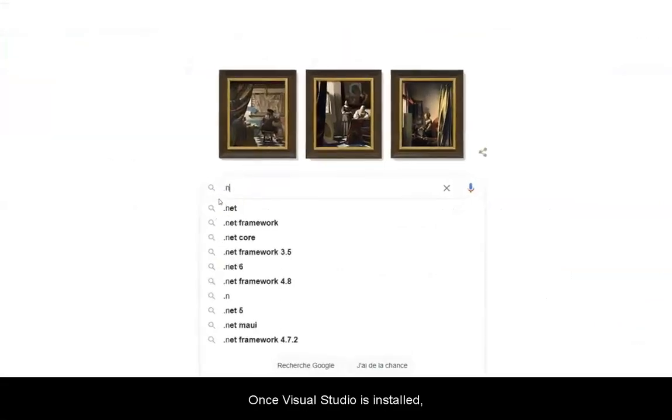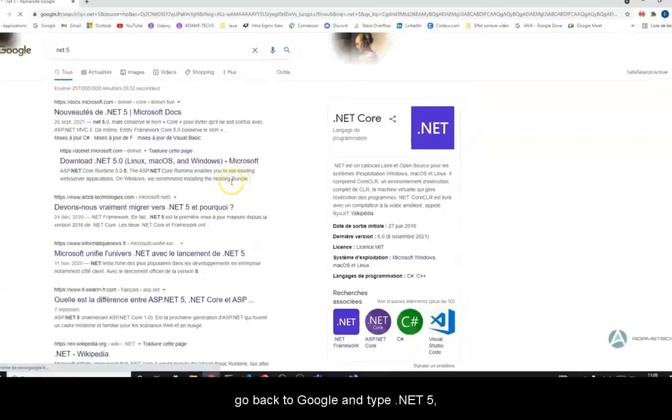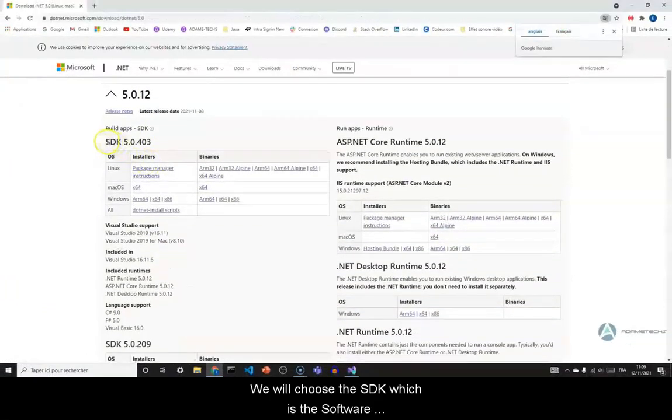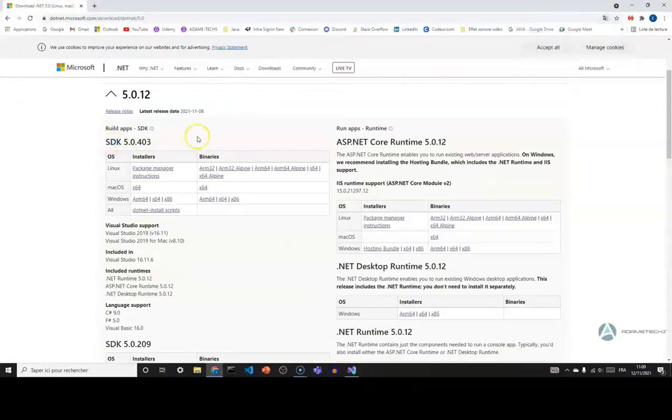Once Visual Studio is installed, go back to Google and type .NET 5, click on the download .NET 5 link. We will choose the SDK, which is the software development kit that will allow us to build our applications. Then, choose your operating system. Mine is Windows x64-bit.